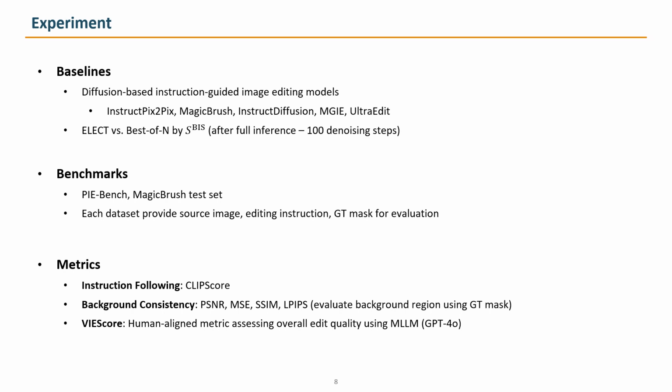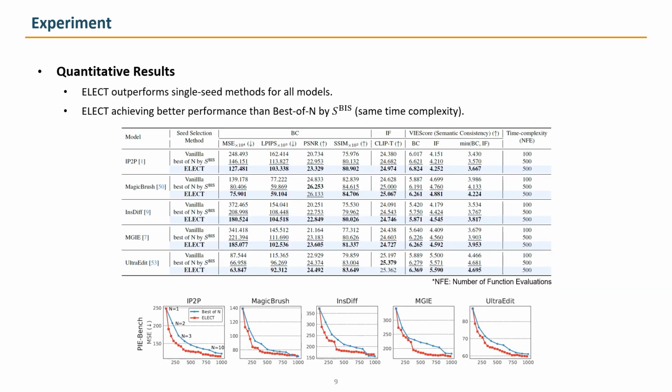We evaluate across several instruction-guided image editing models, including a DiT-based model. For metrics, we measure instruction following and background preservation, and we also report the VIE score, which is a human-aligned score using a vision language model. Across all baselines, ELECT clearly improves over a single seed. When we match the overall compute against best-of-N and search, ELECT reaches better quality because it evaluates more candidates early instead of fully rendering many.